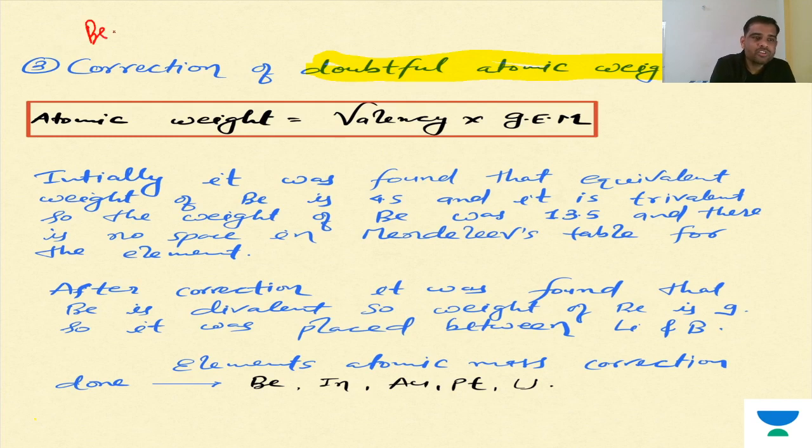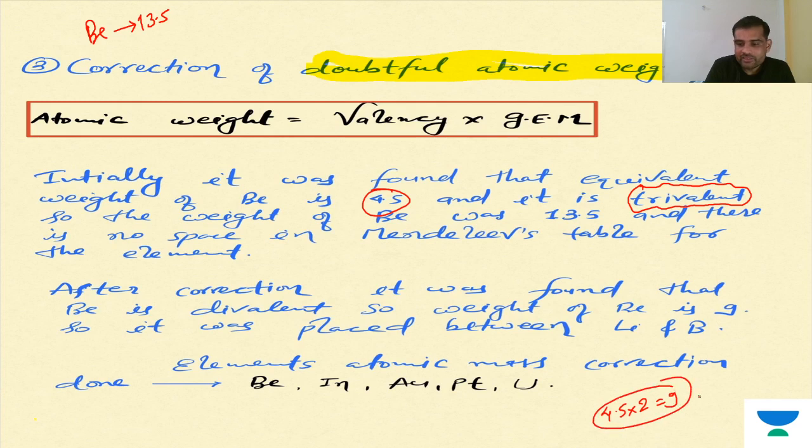Initially the mass of beryllium was considered to be 13.5, because they said its gram equivalent mass is 4.5 and its valency is 3. Valency 3 means it is trivalent, but actually beryllium is divalent. Divalent means 4.5 into 2, that is 9. So that's the correct mass.